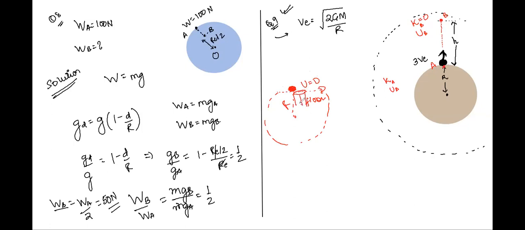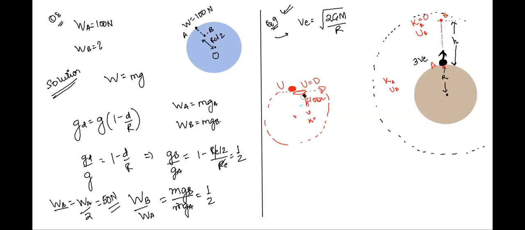Will it gain some velocity or not as it is going down? It will, sir. When it gains some velocity as it is going down the well, it means it has some kinetic energy. Correct? Where did this energy come from? It came from the potential energy. Yes. So this is how we are trying to say that whenever a ball is kept on the floor, that ball has zero potential energy taking the floor as reference and non-zero potential energy taking the center of the earth as reference. Are we clear on this, Siddharth?